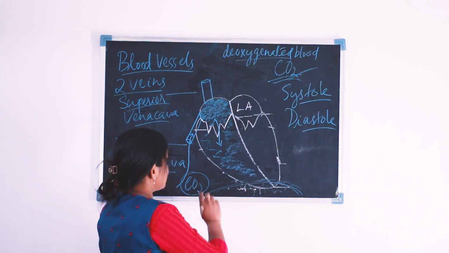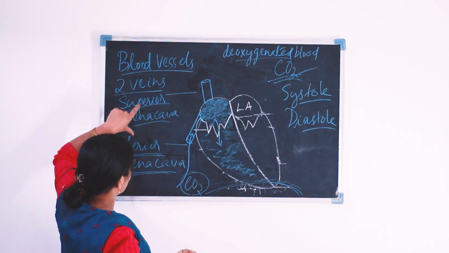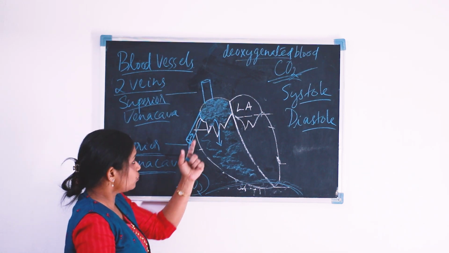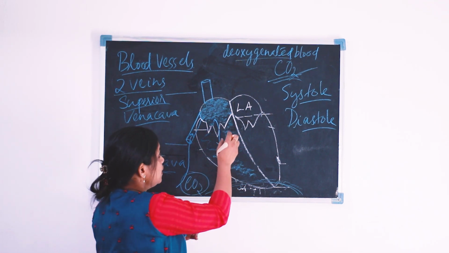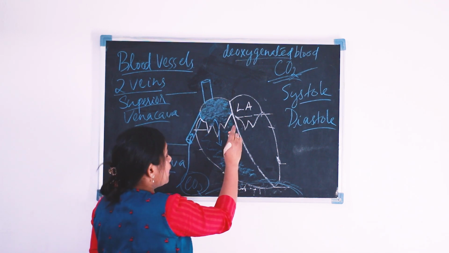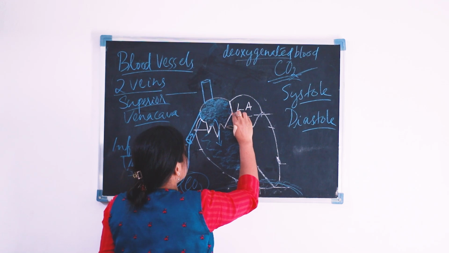And here we can see another blood vessel. Here we discussed the two veins, that is, superior vena cava and inferior vena cava. Now we are going to see the arteries. The artery which is going out of the heart, here is the location of that particular artery.